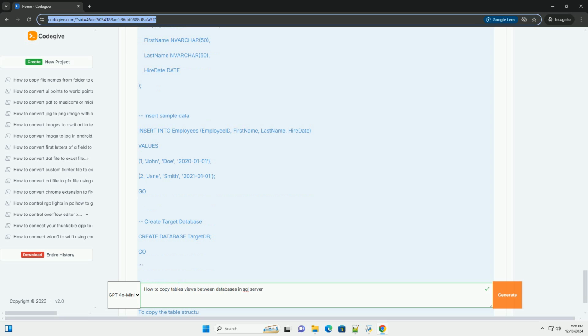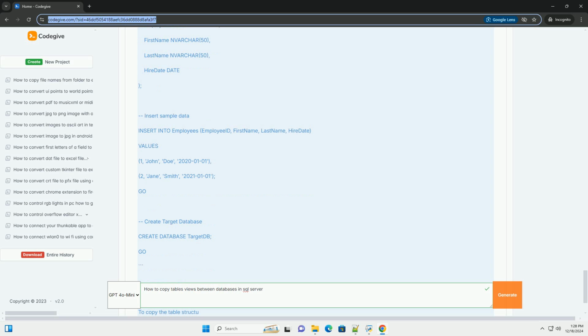Step 1. Create a sample view in the source database. Let's create a view in the SourceDB that retrieves employee names. SQL. Use SourceDB. Go. Create a sample view. Create view EmployeeNames as. Select FirstName, LastName from employees. Go.